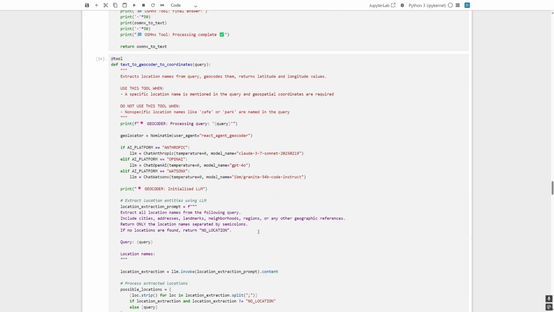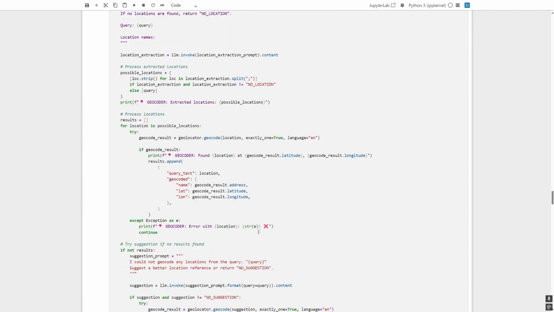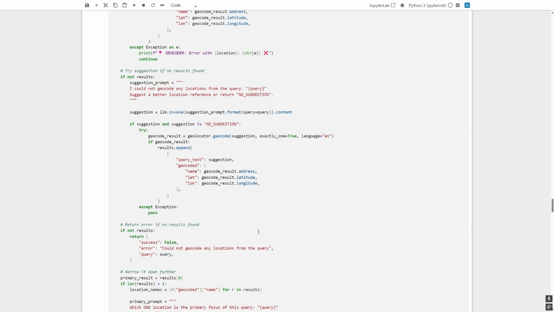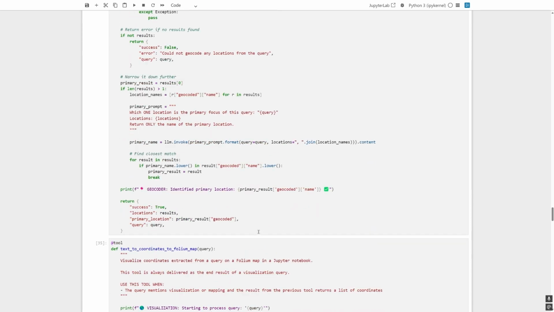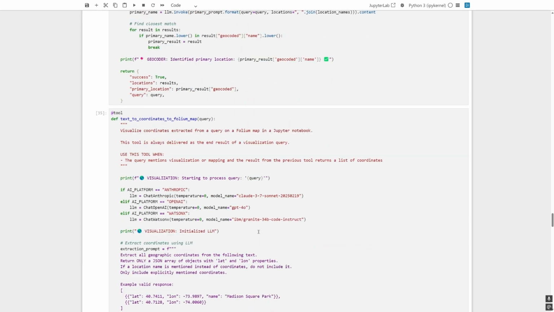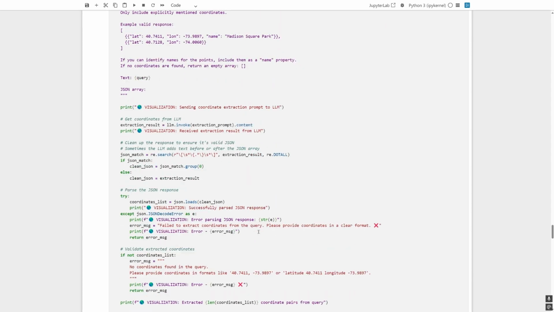The geocoder tool invokes an LLM to extract location names from a query, then calls the Nominatim geolocator to identify these locations in OpenStreetMap. If there's more than one possible location, it will attempt to narrow it down, and finally return the latitude and longitude of the primary location. And finally, the visualization tool will extract and clean up geospatial coordinates given to it by the query, and build a Folium map to load these points into. Then, it displays the map immediately in the notebook.